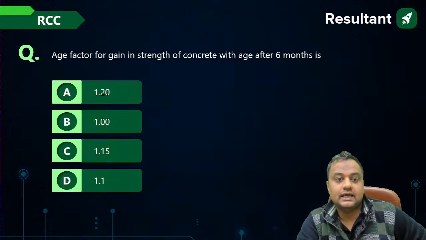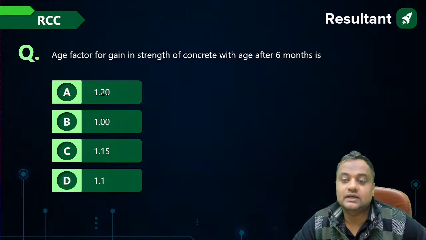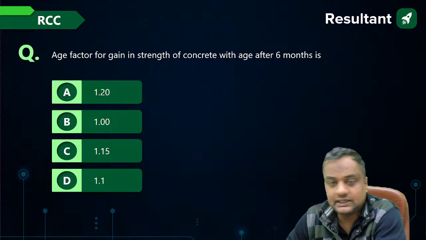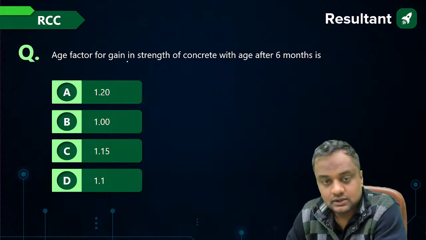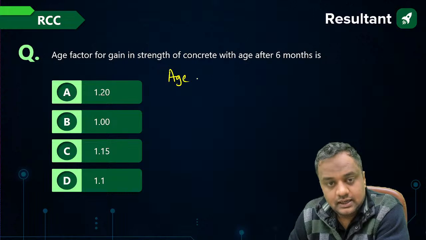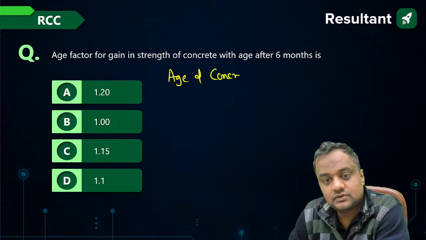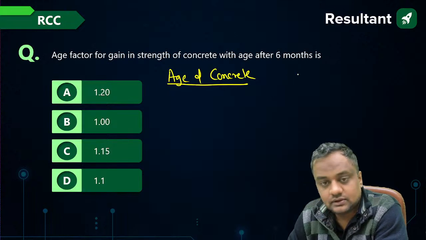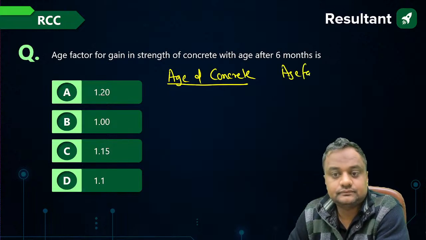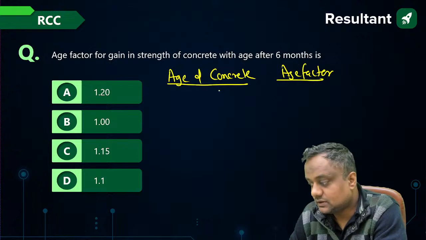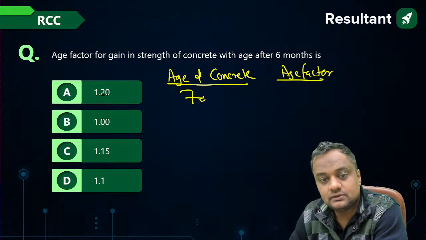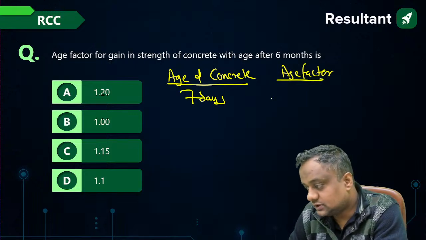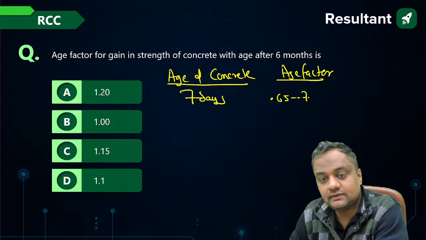Age factor for gain in strength of concrete after 6 months. Let me write all the values here: age of concrete and age factor. Here it is 6 months, but in exam they can ask for any value. For 7 days, it is 0.65 to 0.7.